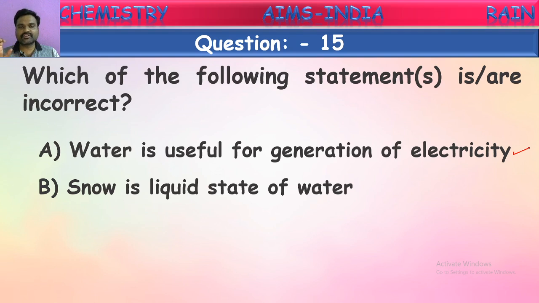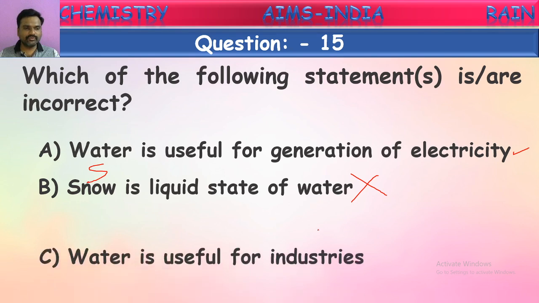Now, the second one. Snow is a liquid state of water. Is it correct, children? Snow is a solid form of water. It is not a liquid. What is the liquid form of water? Normal water, dew. We can say these are liquid, but snow and regular ice come under solid forms of water, but not liquid form. So what they have given here as a liquid form, snow is a solid form. Now this is an incorrect statement.